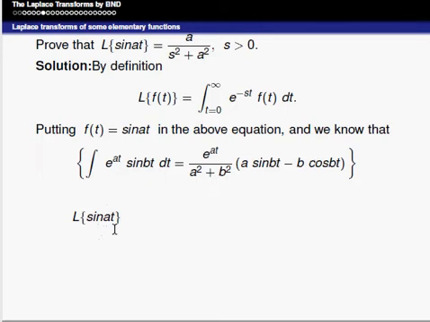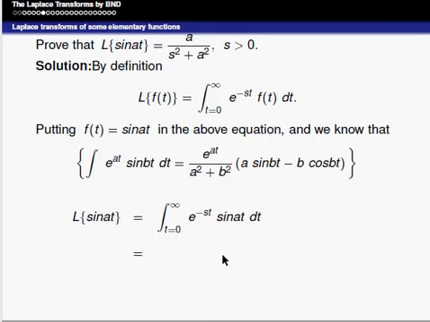Therefore, we should replace f of t by sin at. So Laplace of sin at is equal to the integral from 0 to infinity of e power minus st, f of t is here sin at, into dt. So directly we can compare these two equations. Here a is equal to minus s and b is equal to a.